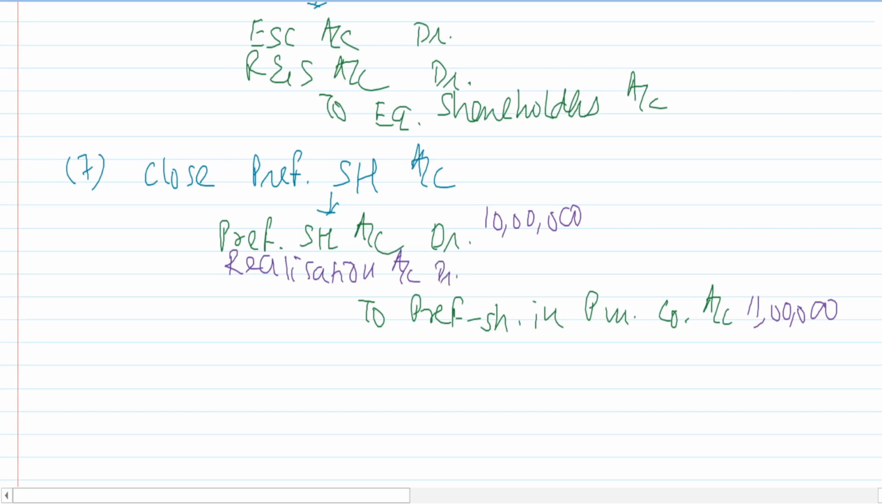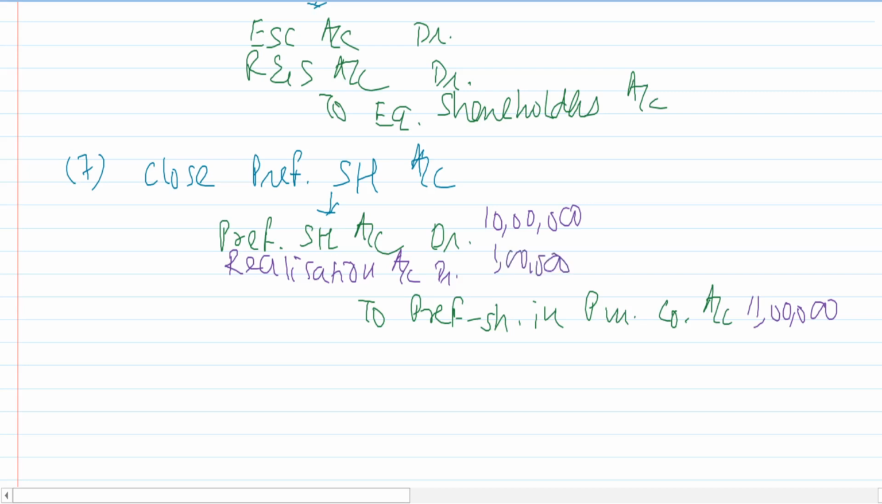Right? Anything extra that you are paying to the preference shareholders is at an expense to the equity shareholders. Say equity shareholders are losing out. If you give more money to the preference shareholders, it is the equity shareholders who are at a loss. So realization account will be debited by 1 lakh rupees.